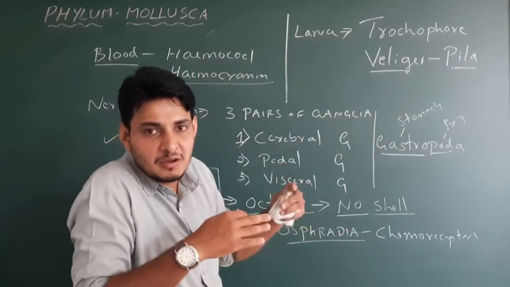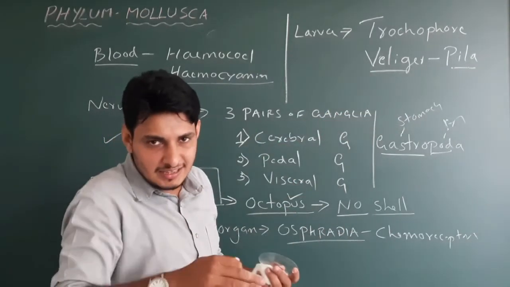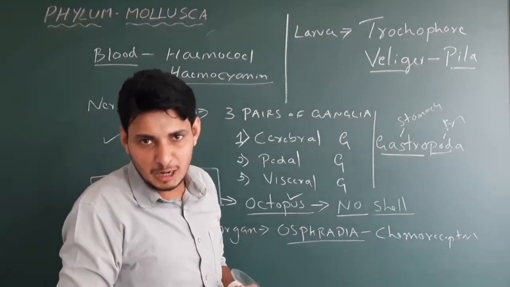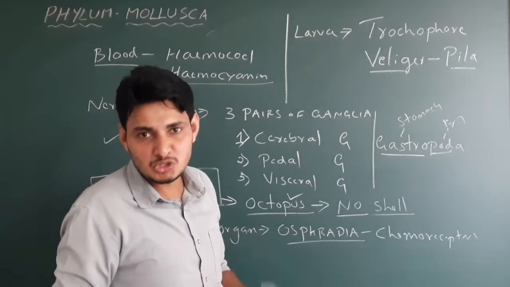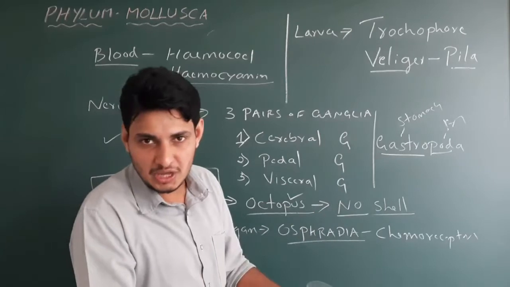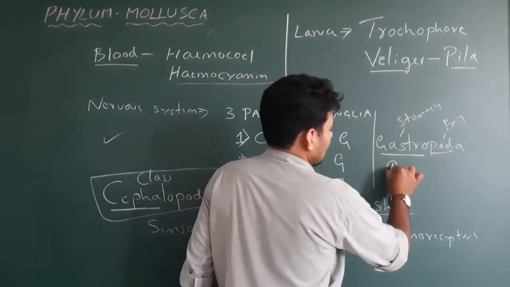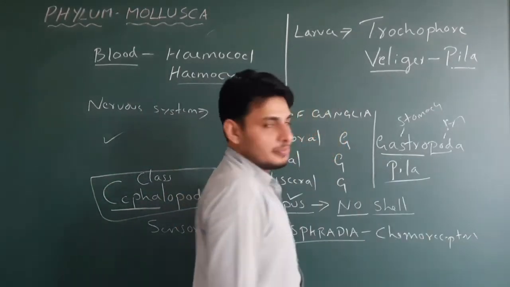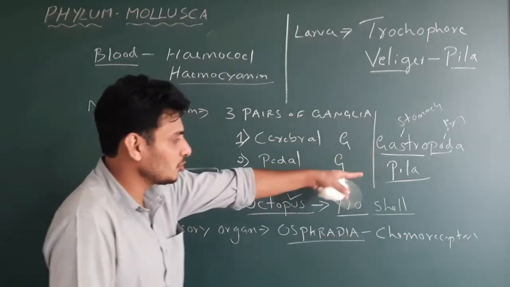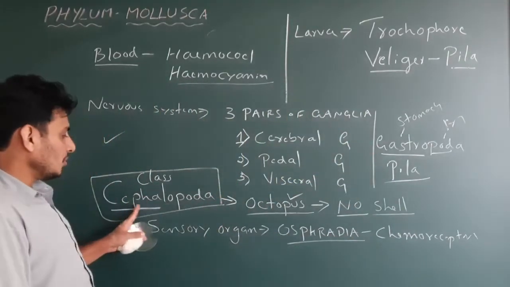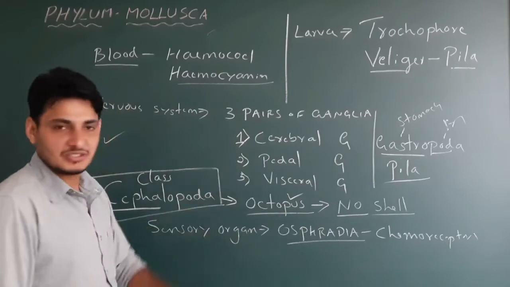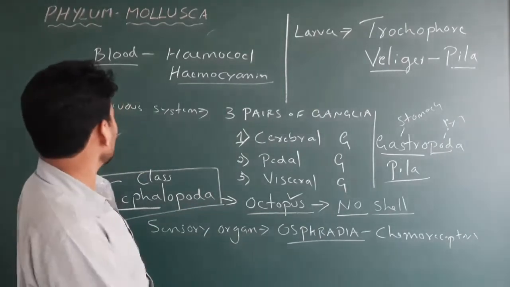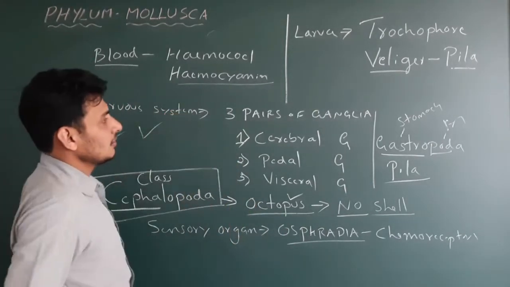With the help of their muscular foot. It looks as if they are taking the help of their ventral side, that is nothing but the stomach part. That is gastro. Gastropoda is nothing but Pila. Okay, so remember Gastropoda, example Pila. Cephalopoda, example octopus, devilfish. Done. So that's all about the phylum Mollusca.